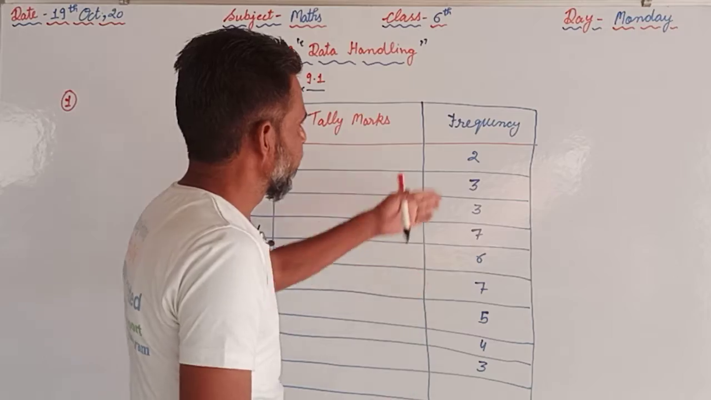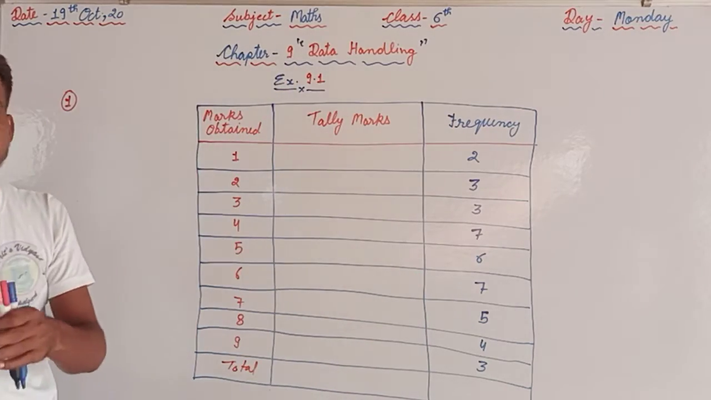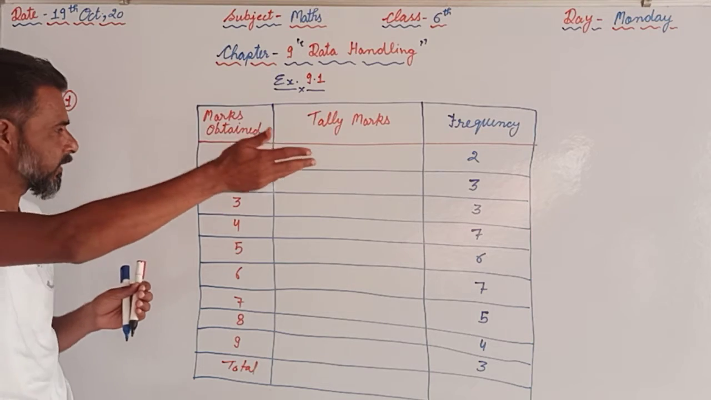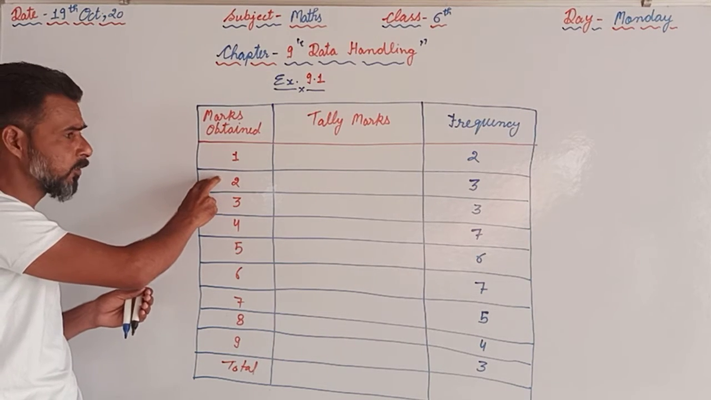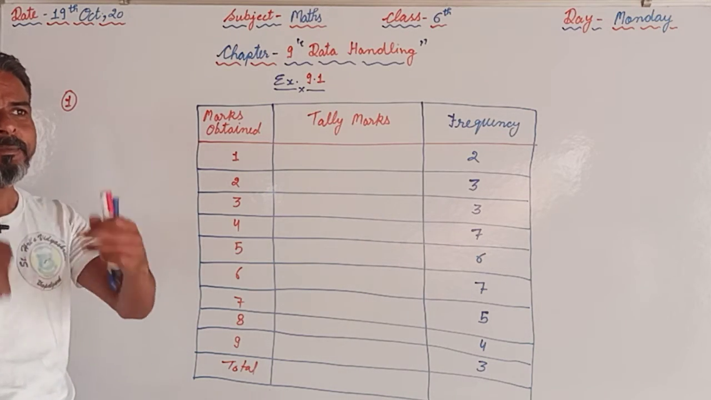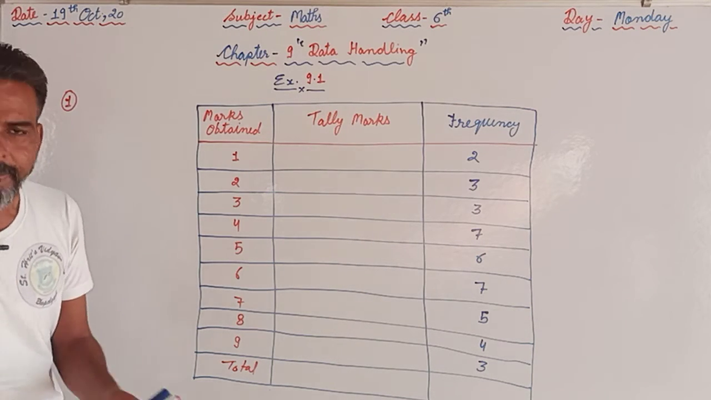Now frequency means how many students scored these marks. 1 mark, how many students? 2. So 2 is the frequency. How many students scored 2 marks? 3 students. So 3 is the frequency of 2 marks, meaning how many times the marks has been repeated.